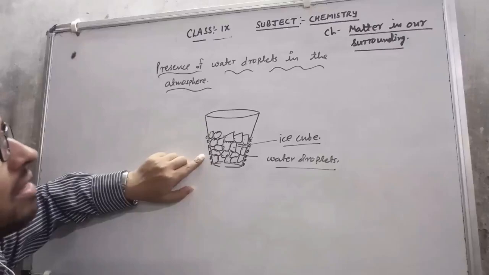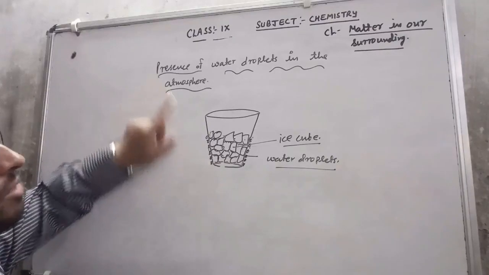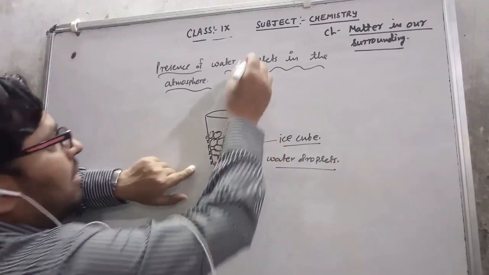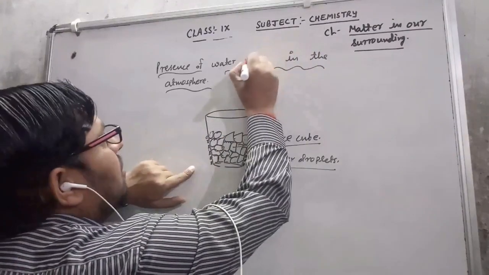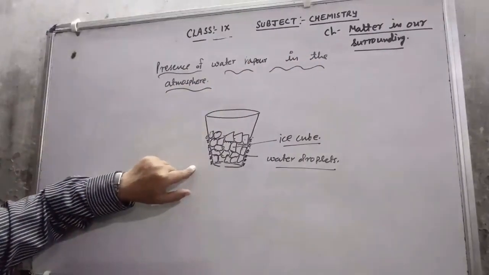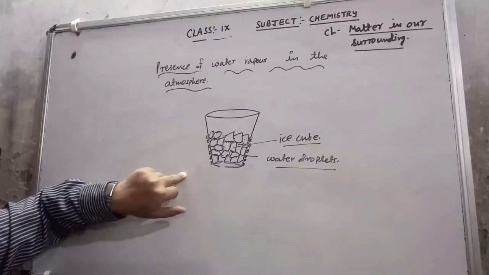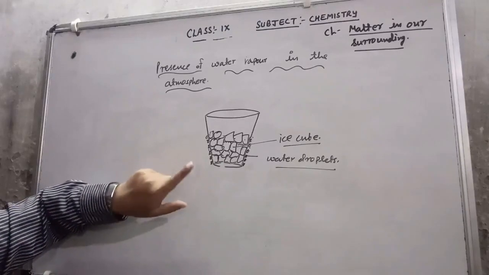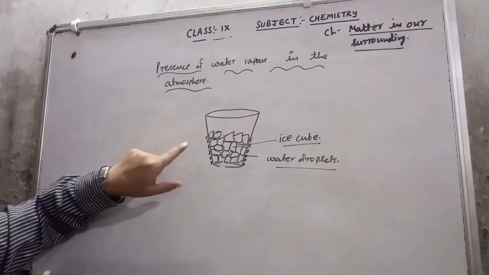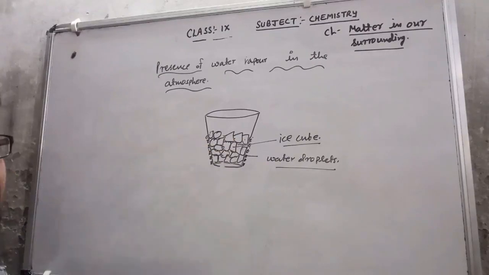So with the help of this activity we can show the presence of water vapor in the atmosphere. Sometimes in exams they also ask the same question: why, in a glass in which cold water is filled, do some water droplets come on the outside surface?